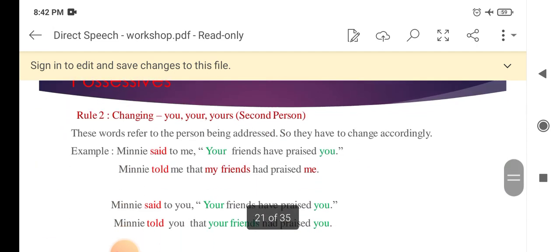Rule 2. You, your, yours refer to second person. So these words refer to the person being addressed. So they have to change accordingly. Minnie said to me, your friends have praised you. Minnie told me that my friends had praised me. So here the object of the reporting verb is me, and we find second person in the reported speech. That's why the change has been made according to the object of the reporting verb, me.